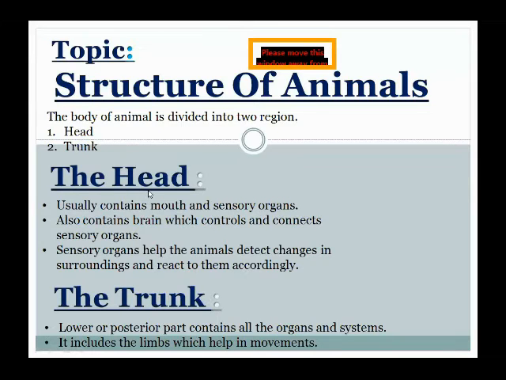So what is the head? Head is present on the upper anterior part, which contains the mouth, sensory organs, and also the brain. Brain controls all the functions of the body as well as the sensory organs. And what are the sensory organs? Sensory organs detect the changes in the surroundings and they react or perform their function according to them.